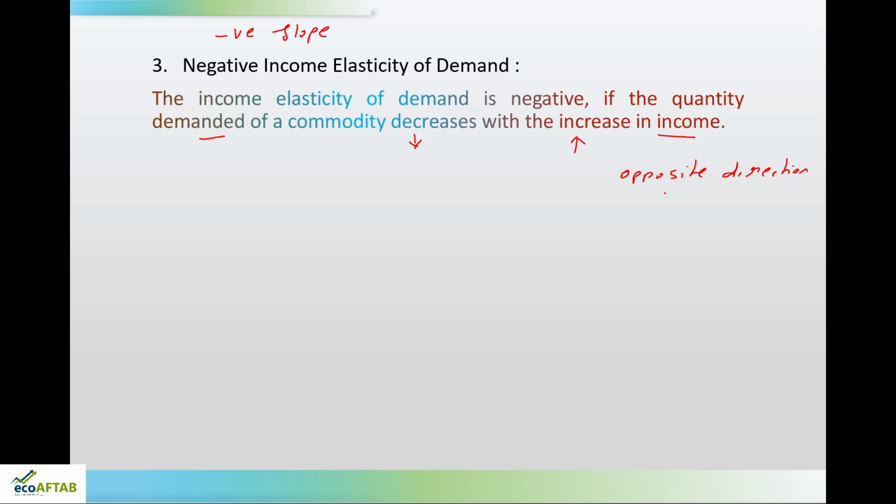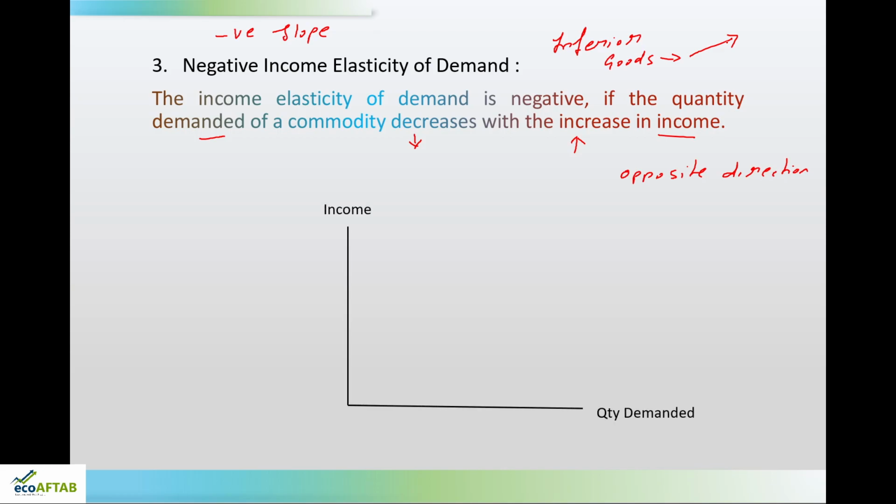This is happening because this particular type of demand is related to inferior goods. Now, what are inferior goods or Giffen goods? I have dealt in detail when I was teaching you all law of demand. Under law of demand, exceptions to law of demand, and this is the I-card. You can refer to inferior goods, what it is, in this particular session. Let us go ahead and see graphically what is negative income elasticity of demand.